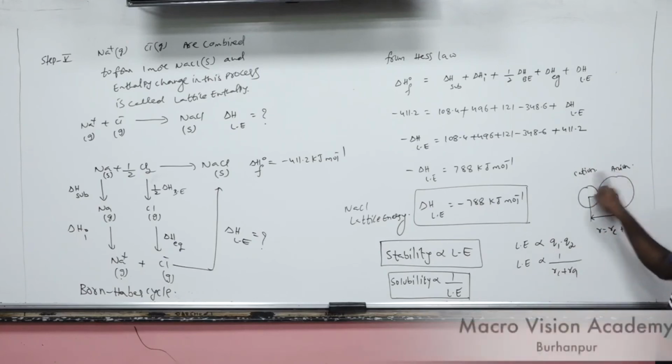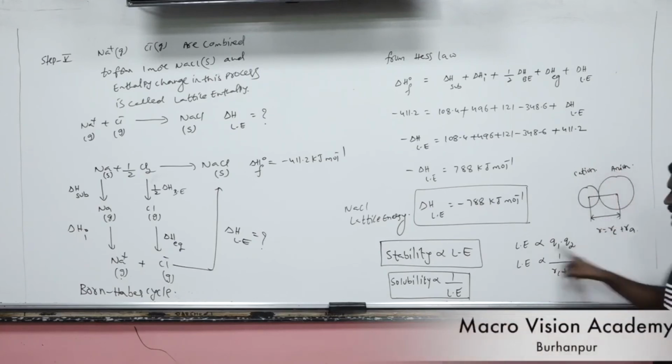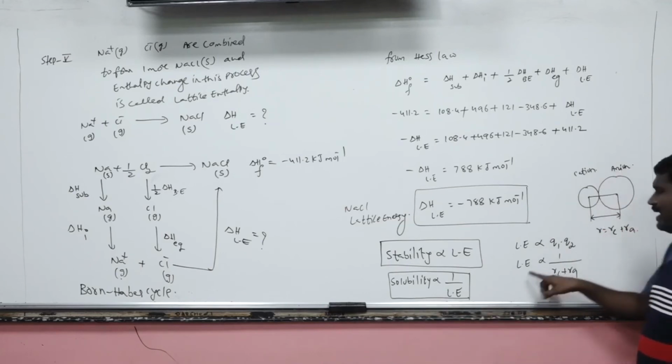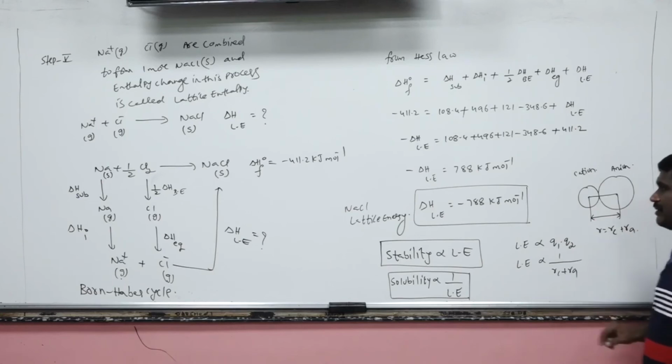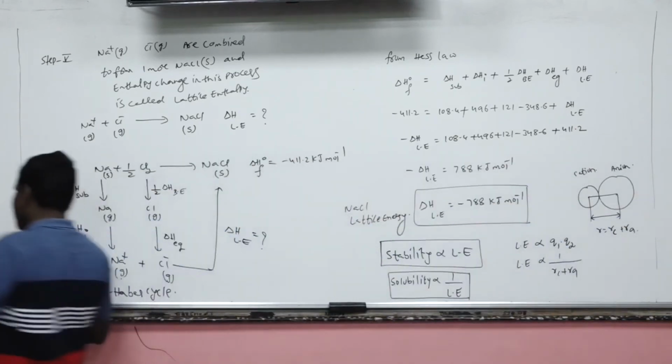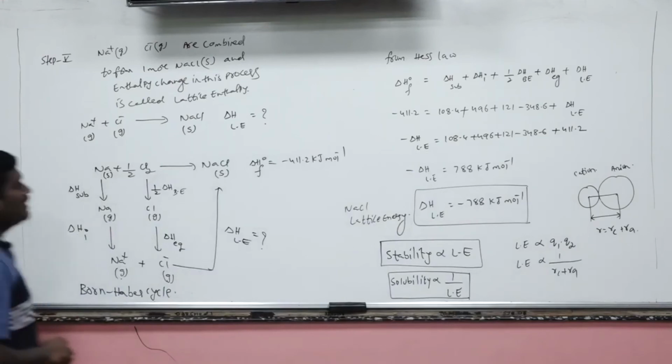If the charge increases, lattice energy increases. If the distance between the charges decreases, again the lattice energy increases. Okay? Now this is the application number 3, that is the calculation of the lattice enthalpy.